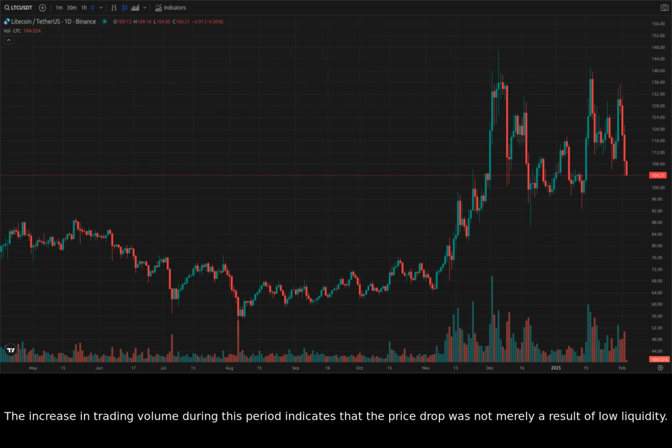The increase in trading volume during this period indicates that the price drop was not merely a result of low liquidity. The volume spike also confirms that the market participants had strong reactions to this price action.